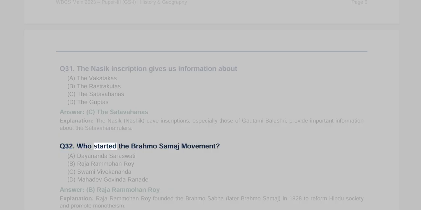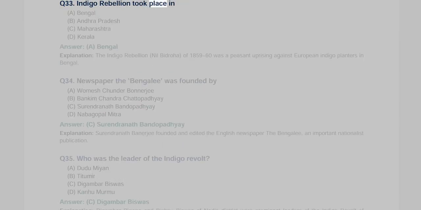Q32. Who started the Brahmo Samaj movement? A. Dayanand Saraswati, B. Raja Ram Mohan Roy, C. Swami Vivekananda, D. Mahadev Govind Ranade. Answer B, Raja Ram Mohan Roy. Explanation: Raja Ram Mohan Roy founded the Brahmo Sabha, later Brahmo Samaj, in 1828 to reform Hindu society and promote monotheism.